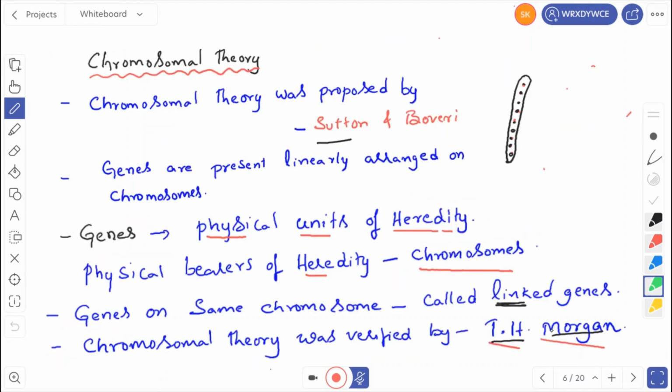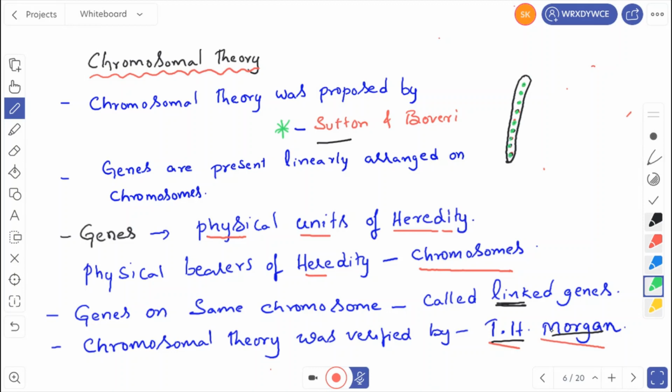Now let's go for the next one, chromosomal theory. This is also very important for the objective exam. The chromosomal theory was proposed by Sutton and Boveri. Generally, where are the genes present? Genes are generally present on the chromosome. How are they arranged? They are arranged in a linear manner. That means they are present one after the other like this, in a linear fashion on the chromosome.